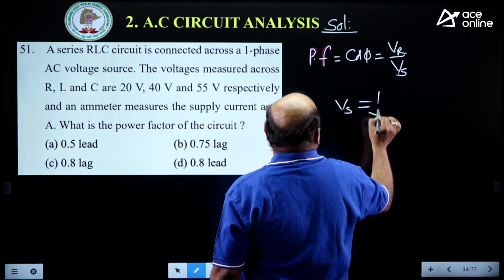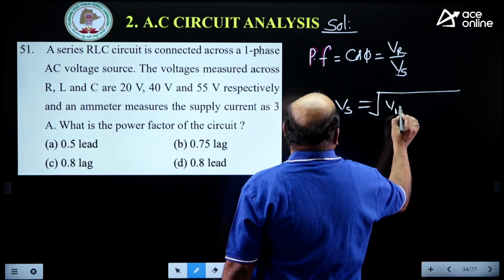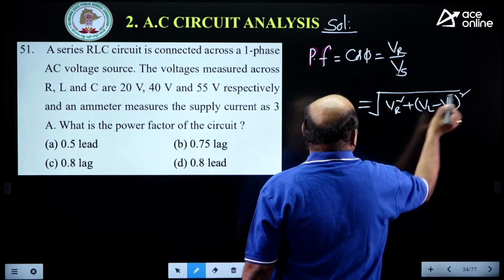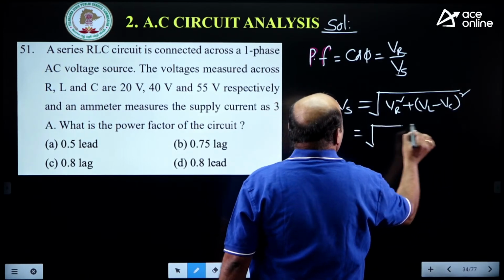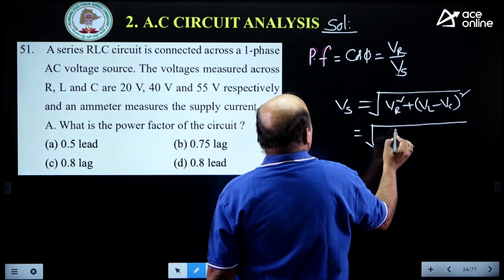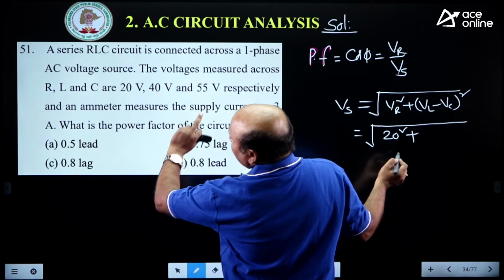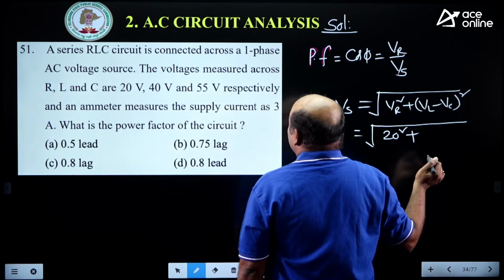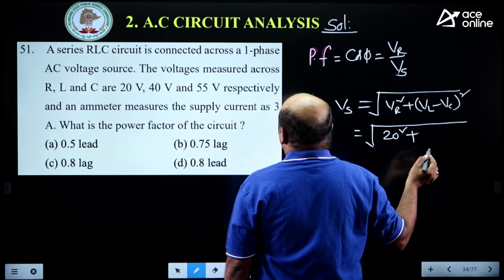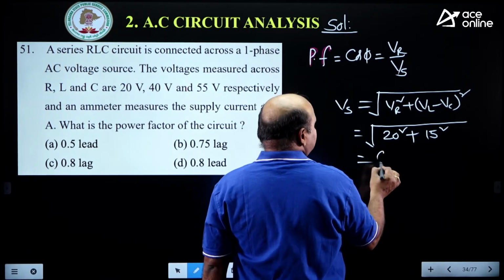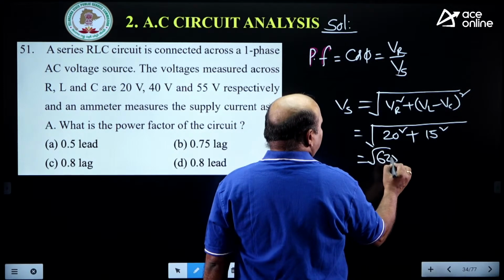Vs you have to find out, that is under root VR square plus (VL minus VC) square. Observations, and once you see the observations, definitely you will get those. 20 square plus (55 minus 40 minus 55), 40 minus 55 means what? 15 square. Now 400 plus 225 is 625. 625 root is what? 25.